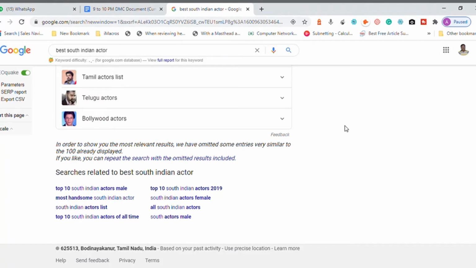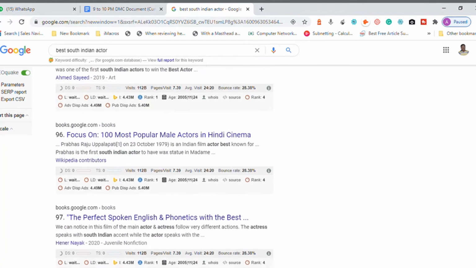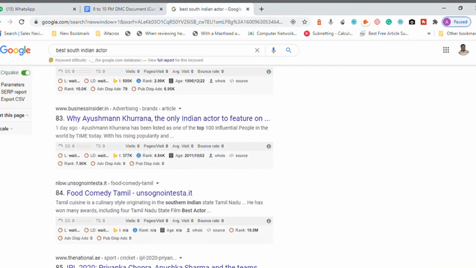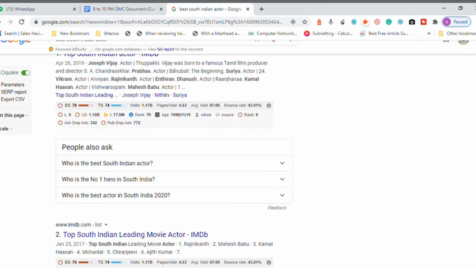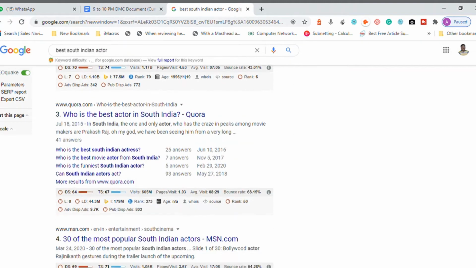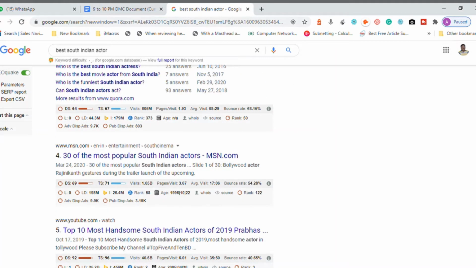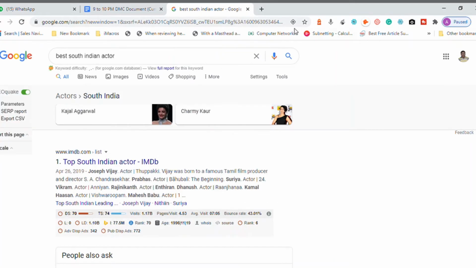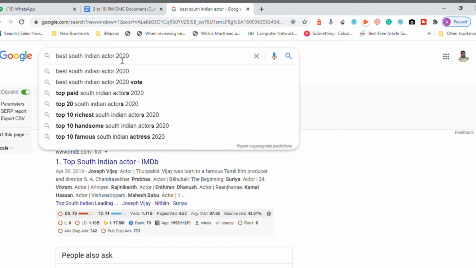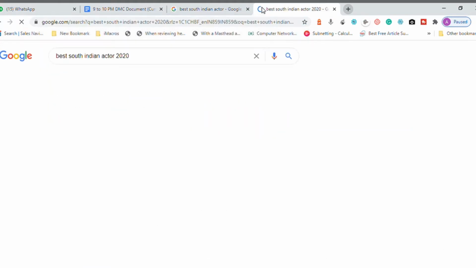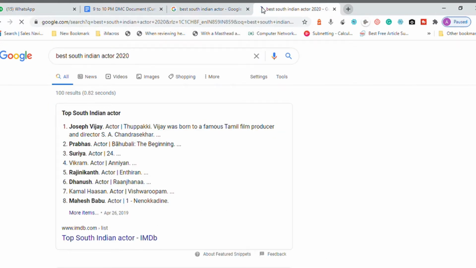When I searched best South Indian actor, Google is showing me these results. IMDb is coming at the top, again IMDb, Quora is coming at the top, and MSN.com. Now, when I say best South Indian actor 2020, let me put it separately so that we can identify. So when I change my choice of words, I add 2020.